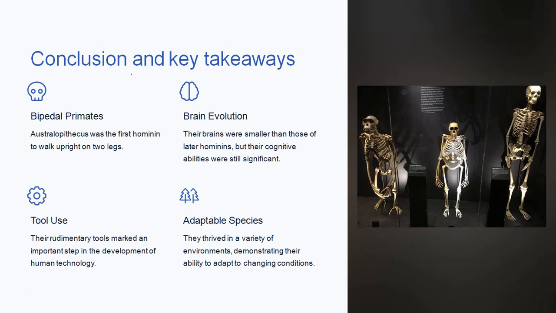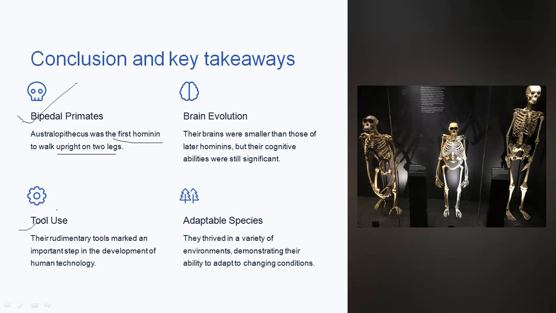So what are the conclusions we can make from the presentation? That the Australopithecus were bipedal primates, and they were the first hominins to walk upright on two legs. Before them, we do not find any bipedalism.